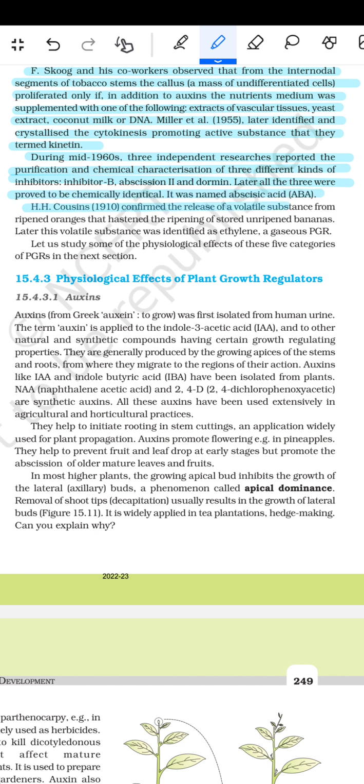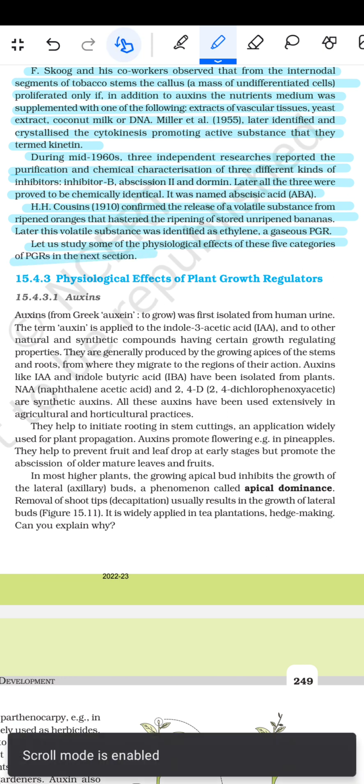H. H. Cousins confirmed the release of a volatile substance from ripened oranges that hastened the ripening of stored unripened bananas. Later, this volatile substance was identified as ethylene, a gaseous PGR. Let us study some of the physiological effects of these five categories of PGRs in the next section.